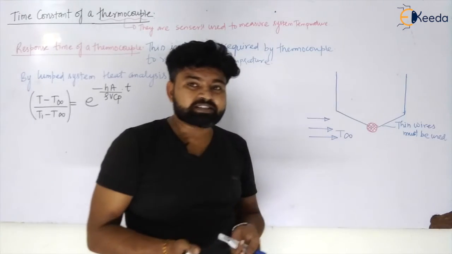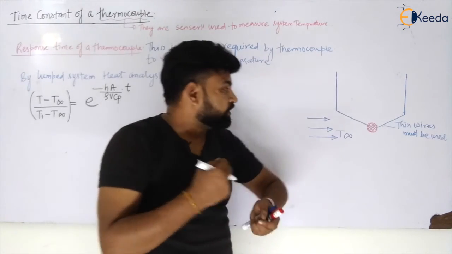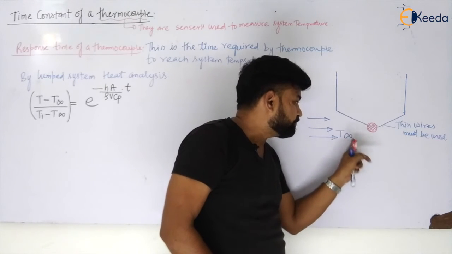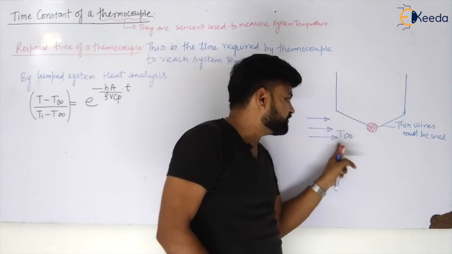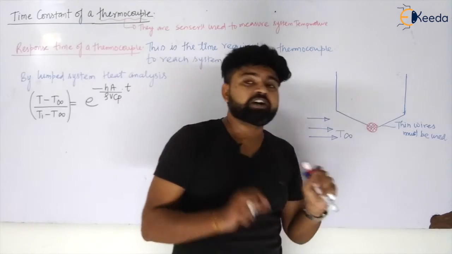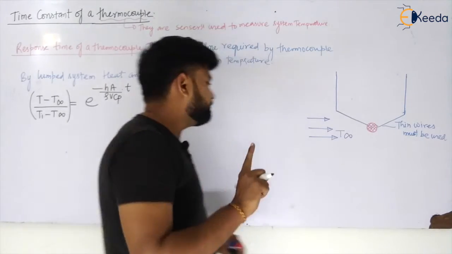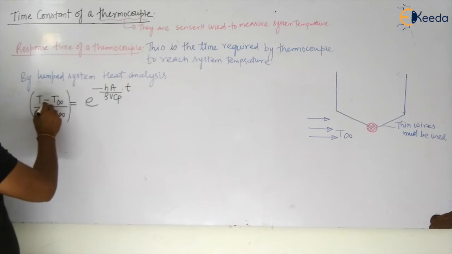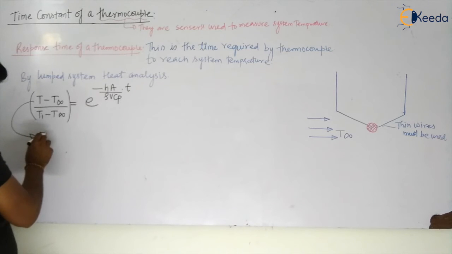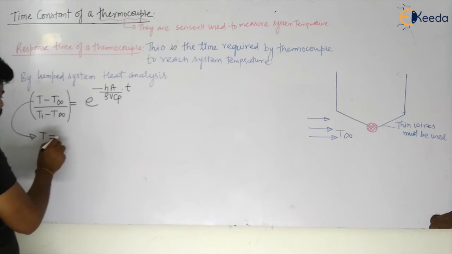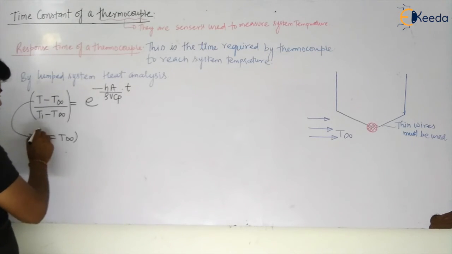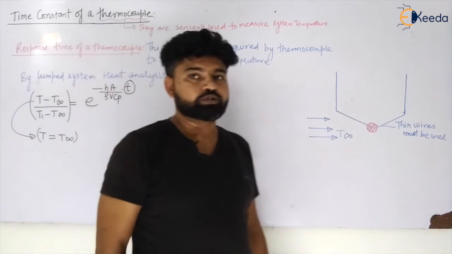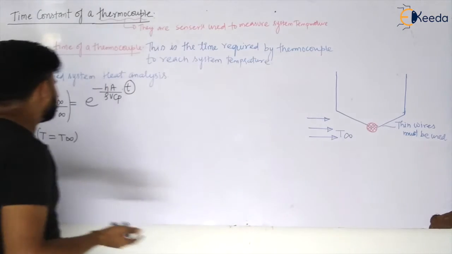So if I want to measure my temperature quickly, what should be there? That temperature must be similar to this, or it must come to equilibrium with the surrounding temperature which it has to measure in a fast manner. So the T of the thermocouple must be equal to T infinite for less time, my dear students, so that it can sense the temperature quickly.